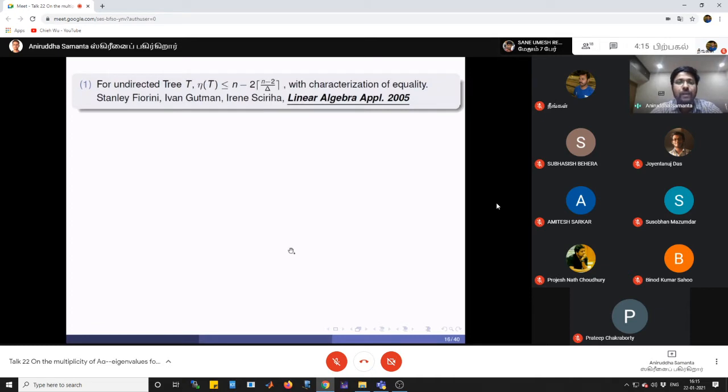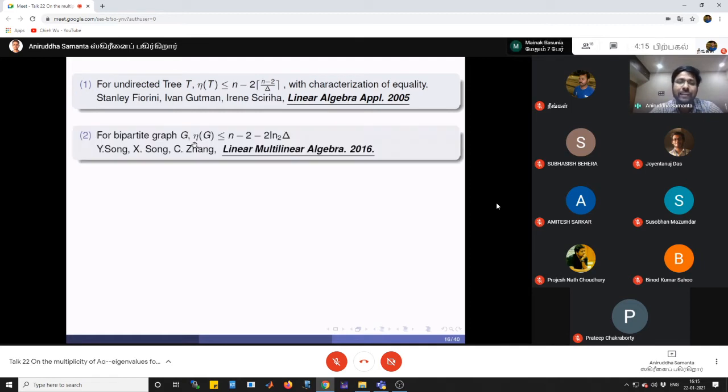Okay. So here we have the first result. Let T be an undirected tree, then the nullity of T is less than or equal to this quantity in terms of n and delta. T is a particular type of bipartite graph. Later on we can see there is a result on an arbitrary bipartite graph G: the nullity of G is less than or equal to this quantity in terms of n and delta. It appeared in 2016.